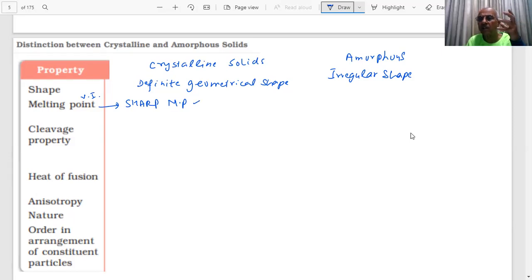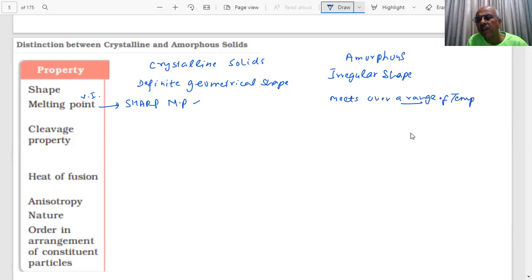Supposing a solid melts at 75 degrees Celsius. And when 75 degrees Celsius is reached, the whole of the solid will melt. That means sharp melting point. But if you have a solid, student, that starts melting at 45 degrees and continues up to 70, 80, that means the melting point is not sharp. So it gradually softens and melts over a range of temperature, student. Range of temperature, I'm saying.